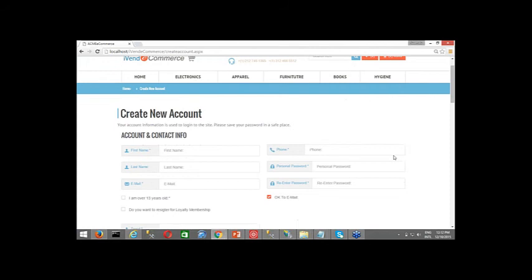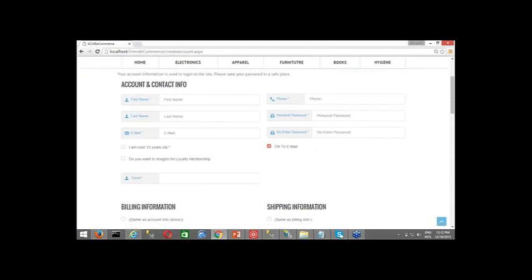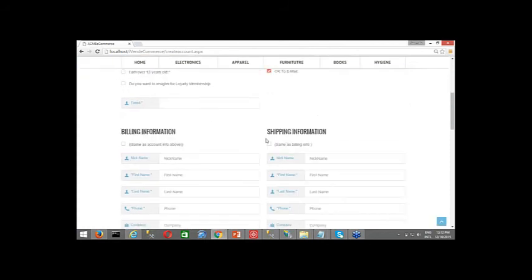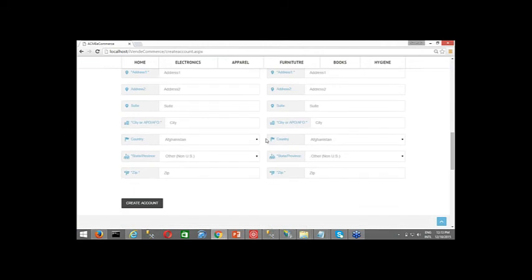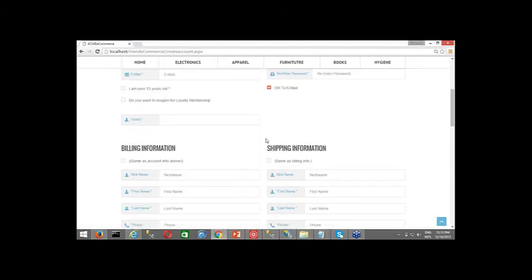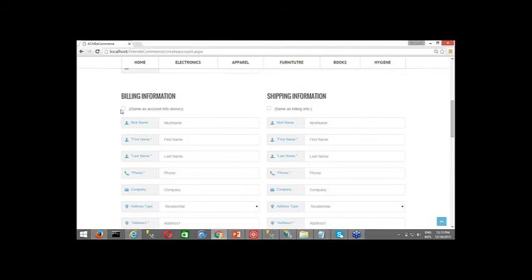Okay, so this is how on the create account page we have the billing and shipping information together. The customer needs to fill in and they can now move ahead. It has check boxes, same as account info above or same as billing info. Whatever details you enter in the billing will automatically be copied onto the shipping as soon as you click on this checkbox.